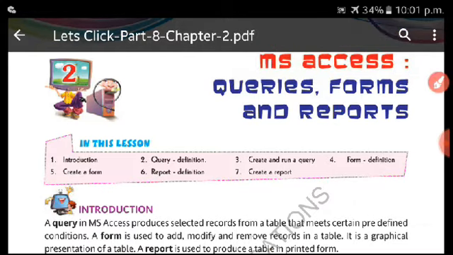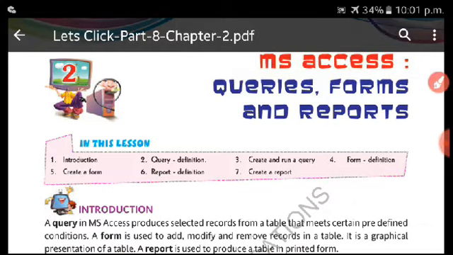So before going further, understand MS Access is a software. Okay, it is a software. And you know what is software? A software is a set of instructions which is given to the computer. And why we give the instructions to the computer? So that a computer can perform our work, can do our work. Remember, MS Access is a software. A software is a set of instructions which is given to the computer system to perform our work.